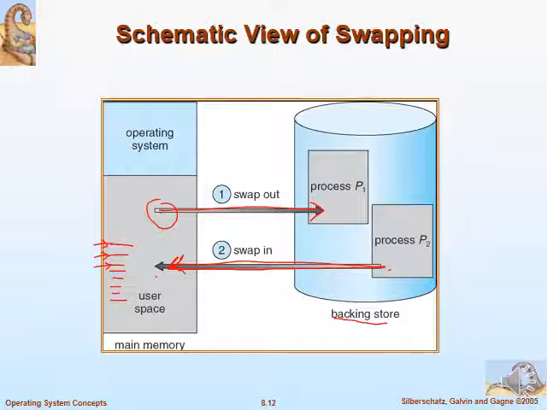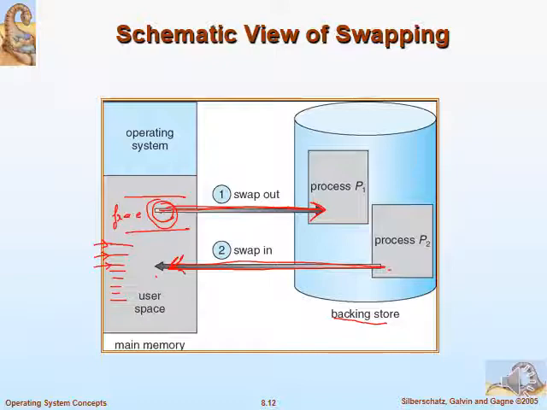What is swap out? When a currently running program gets executed or is interrupted because of some reason, then the currently running program will be swapped out, and that space will be free such that this space can be used by some incoming process.